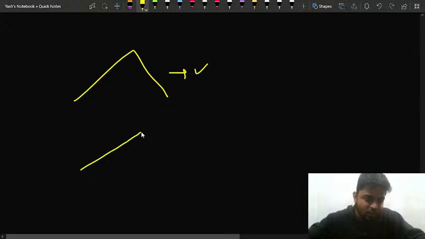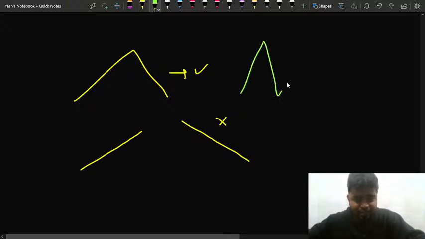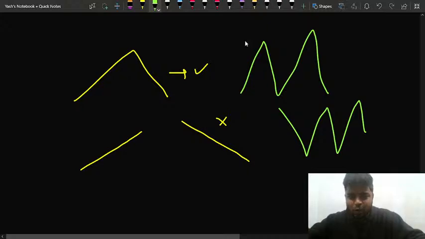Let's suppose the array is only increasing. In that case, is it a valid array? No, it's not. What's the reason for that? The reason is that it's just increasing and it's not decreasing, so this is not becoming a mountain. If the array is just decreasing, in that case also it's not a mountain array, right? And apart from this, what could be the other situations? If array is something like this, or something like this, are these also mountains? No, these are not mountains. Basically in this particular problem you will not consider these as mountain arrays.